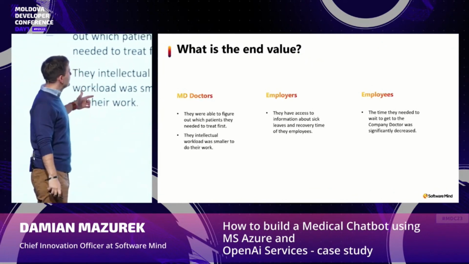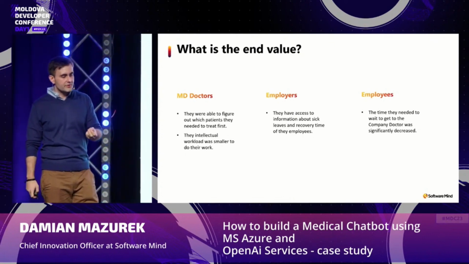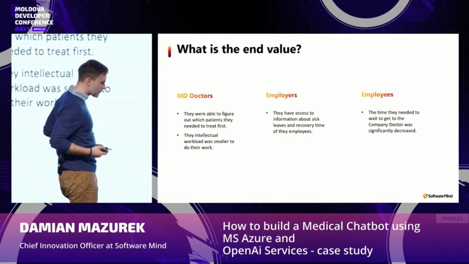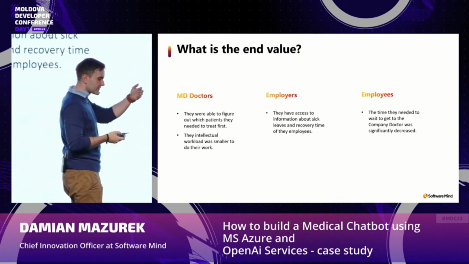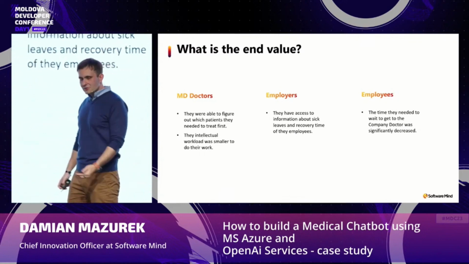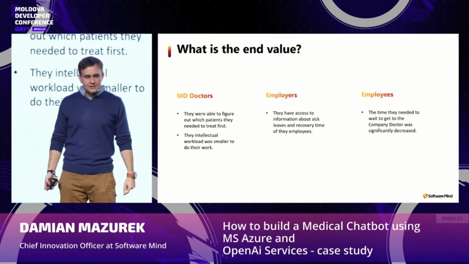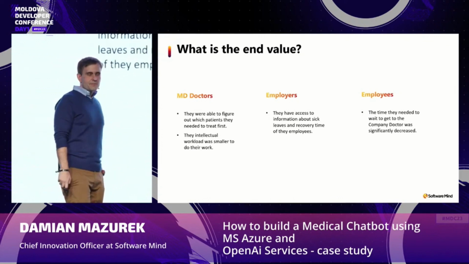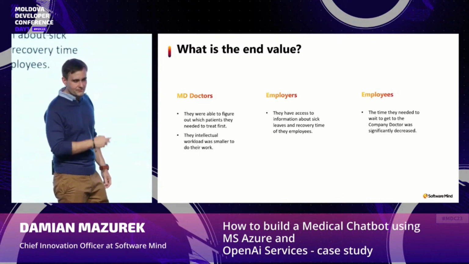So what is the end value? Medical doctors are able to figure out which patients they need to treat first. The intellectual workload is smaller because they work with the AI. At the beginning, they have the patient chat, the diagnosis, and the calculated recovery time. Employees are able to get to the doctor much faster and have information about their health status and the recovery time. They do not need to wait so long for company doctors.